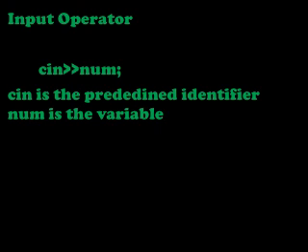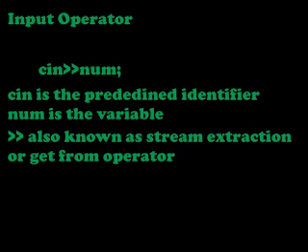Then the input operator sends this value, this 10, to the variable num. So now num has the value 10. Did you get me? The input operator is also known as the stream extraction operator or get from operator.